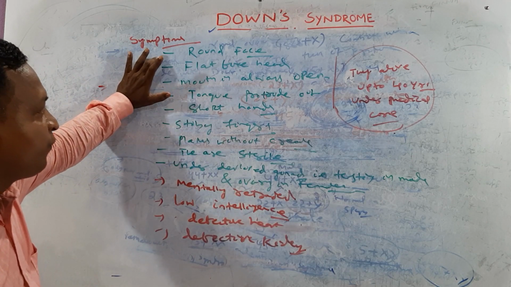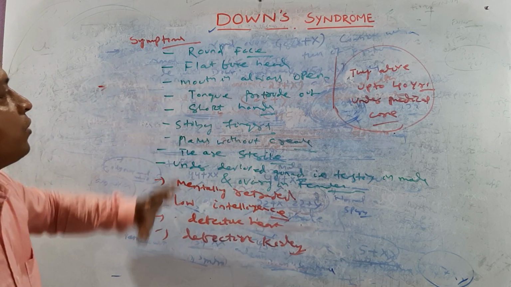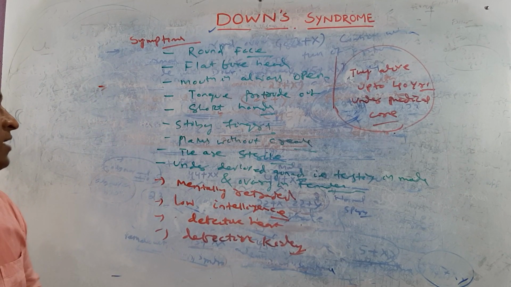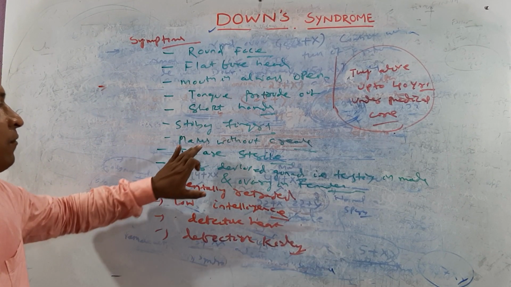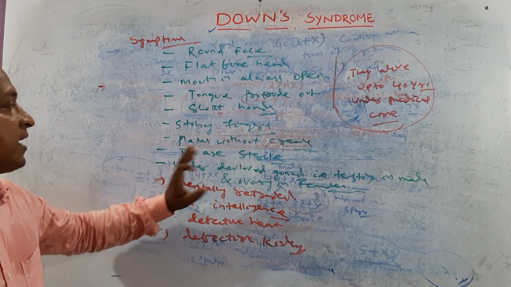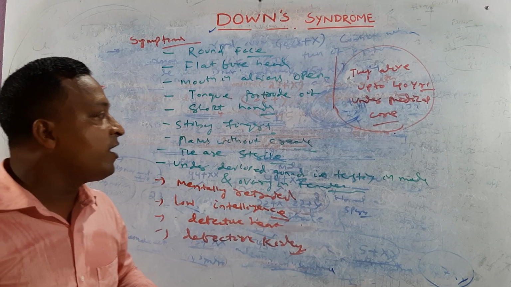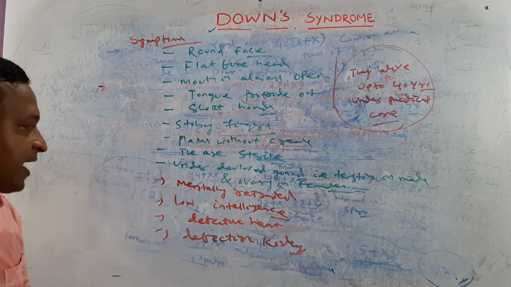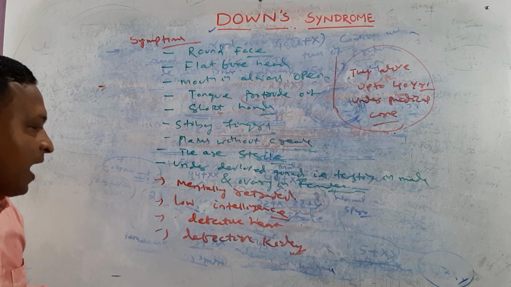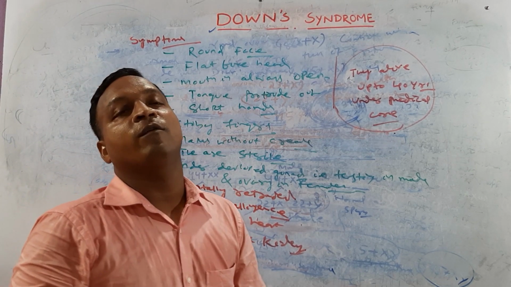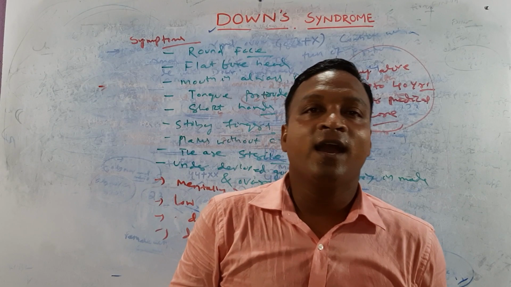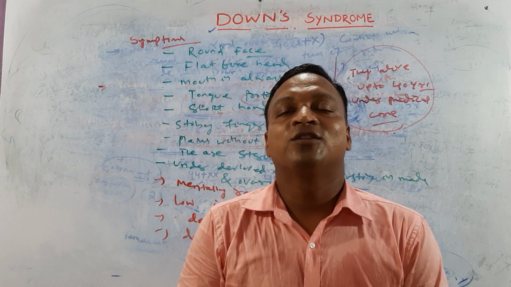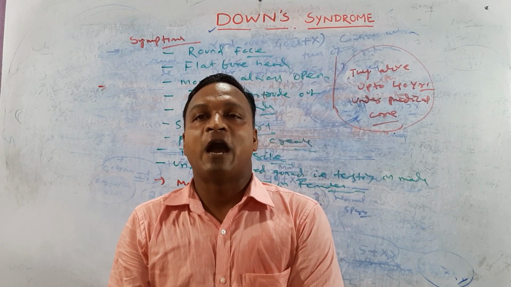They have a round face, flat forehead, the mouth is always open, tongue protrudes out, they have short hands, stubby fingers, palms without creases, they are sterile, underdeveloped which one? Gonads, that is testis and ovary. They are mentally retarded, with low intelligence, defective heart and defective kidney. Apart from that, they live up to which years? 40 years under medical care. Okay, clear cut. So this is the basic fundamental about Down syndrome.